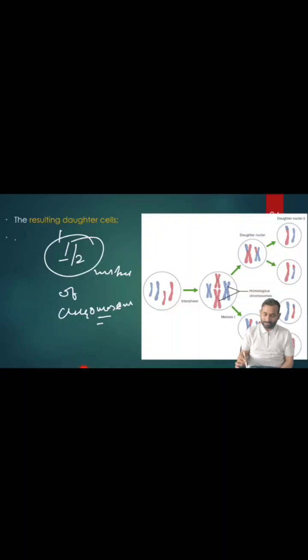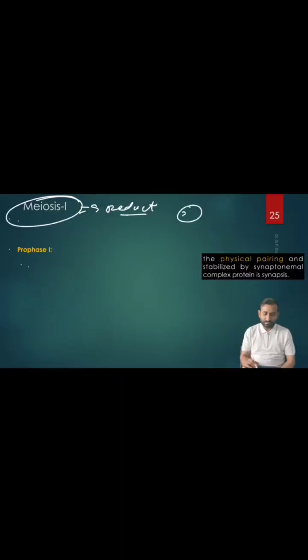You can see over here, we have 4 chromosomes. Finally, in the daughter cells, we have what? 2 chromosomes only. This is the result. Now let's go to meiosis 1. In meiosis 1, we will discuss about the prophase 1. In meiosis 1, we discussed already, it is what? Reduction. So what happens? One mother diploid cell will divide into 2 haploid daughter cells.